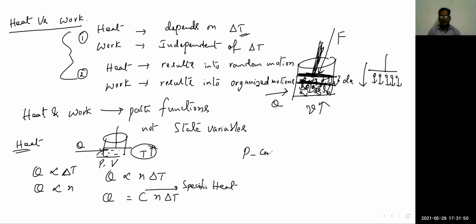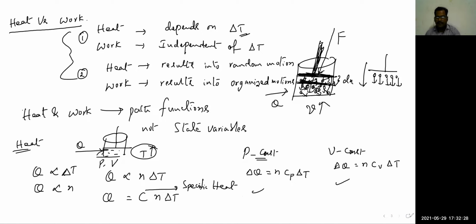If pressure is constant, the heat needed is given by the formula n Cp delta T. If volume is constant, then the amount of heat needed is equal to n Cv delta T. These two values are different. So the amount of heat needed depends upon the path, under what condition we perform this action, so heat can be taken as a path function.